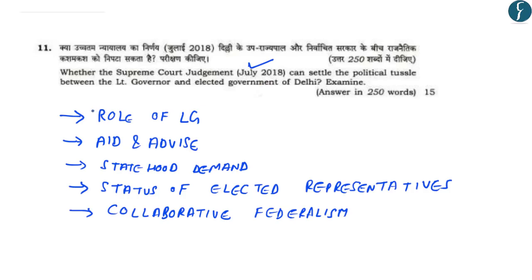So, the Supreme Court clarified about the role of Lieutenant Governor in the administration of Delhi. It also talked about the impact of aid and advice of the Council of Ministers on the Lieutenant Governor. Further, it provided decision on the demand of statehood for Delhi. It also clarified the status of elected representatives of Delhi, and it also talked about the collaborative federalism in the administration of Delhi. So these were the 5 aspects of the judgment of Supreme Court of 2018.